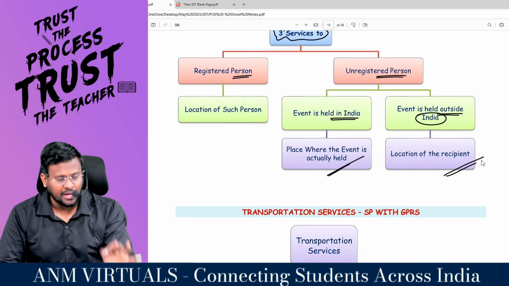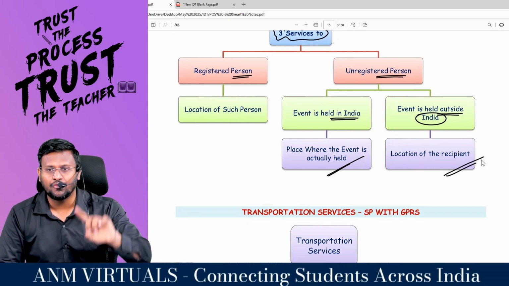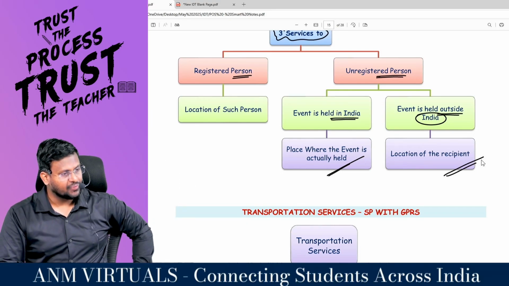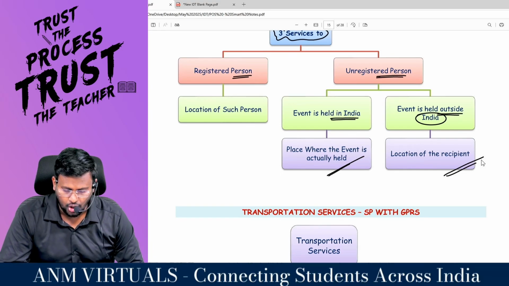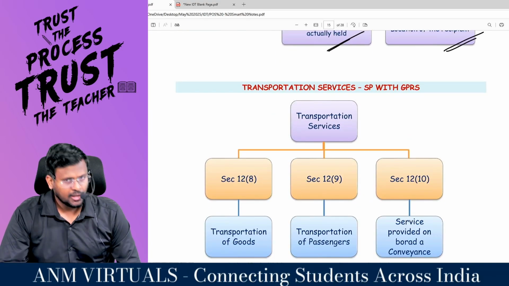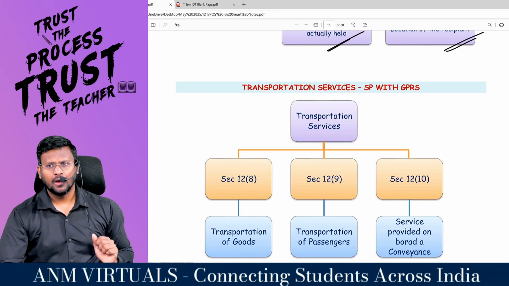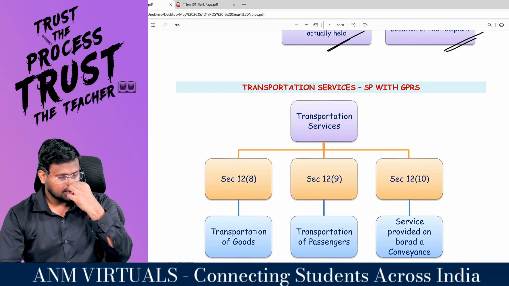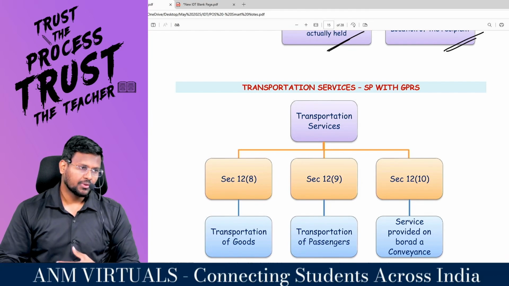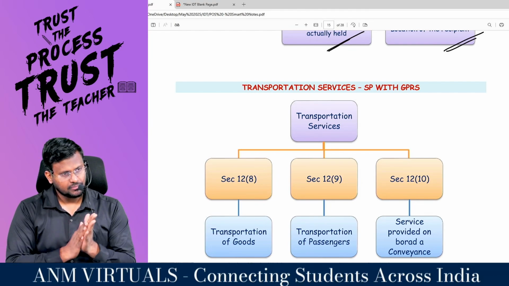The same way, if you are conducting the event outside India, then my dear lovable students, place of supply is the location of the recipient. Comfortable? That's it. What is 12.1? Applicability. What is 12.2? General provision. What is 12.3? Services relating to. What is 12.4? Four services.